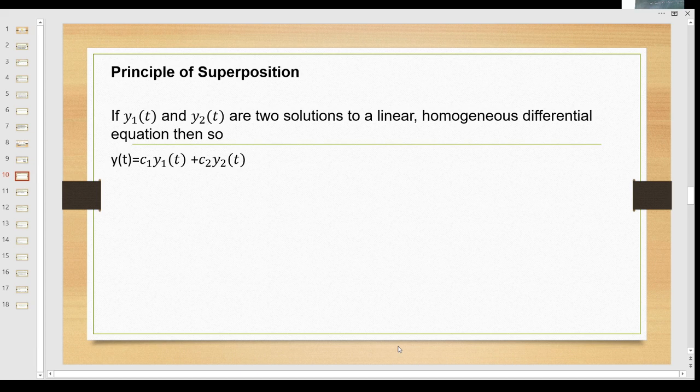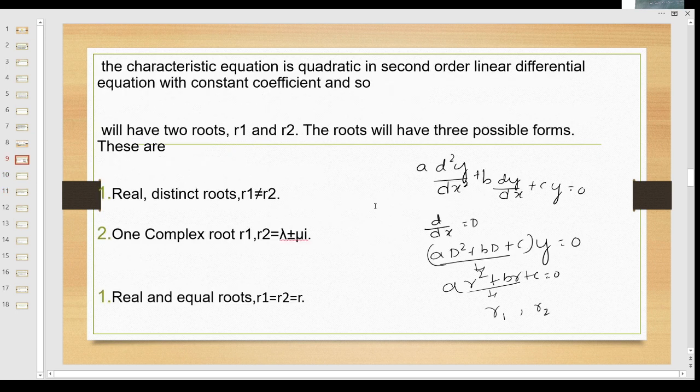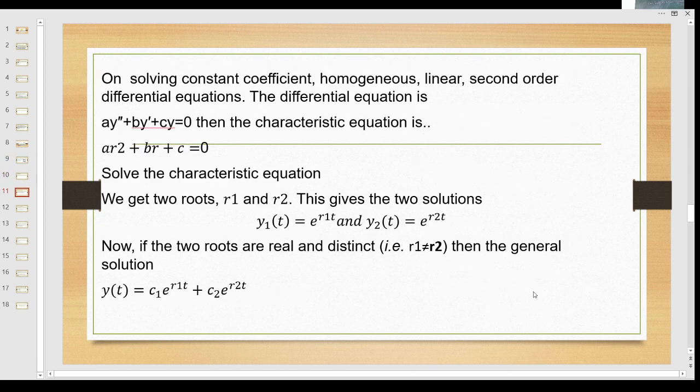Next, the principle of superposition theorem. Using the principle of superposition, we get the general solution. Y1 and Y2 are two solutions to a linear homogeneous differential equation with constant coefficients. When these are the two solutions for the two roots, a linear combination of those solutions is also a solution. Depending upon the two roots, we have to find the solutions.